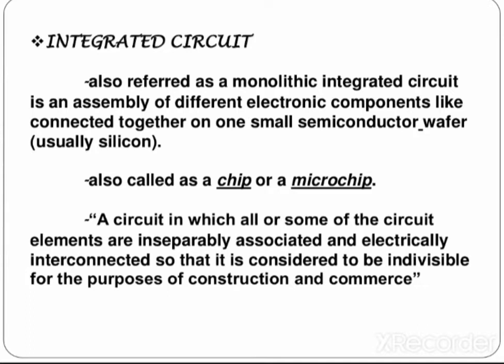The electronic devices or electronic circuits are available in the form of integrated circuits. So an integrated circuit or IC is a miniature, low cost electronic circuit which consists of active and passive components joined together on a single chip of silicon, which is also called a microchip.